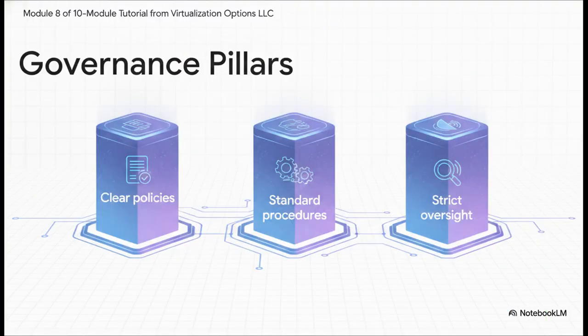So how do we make that corporate mandate actionable for you every single day? Well, our governance framework is broken down into 3 core pillars. First, we rely on clear policies. These are the written corporate rules defining exactly what data is and isn't allowed in a prompt. Next up, standardized procedures. These are the repeatable step-by-step methods you follow to ensure consistency and cost efficiency. And finally, everything is backed by strict oversight mechanisms. These are the auditing and monitoring systems that guarantee those rules are actually being followed. Together, these 3 pillars dictate exactly how you safely interact with AI tools in your daily workflow.